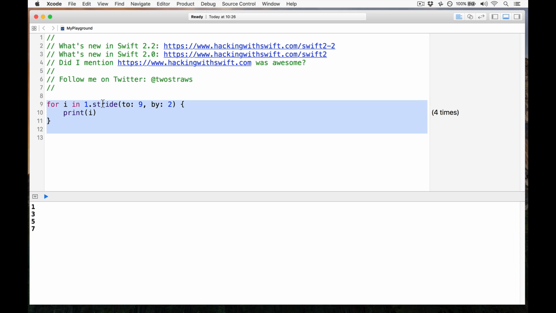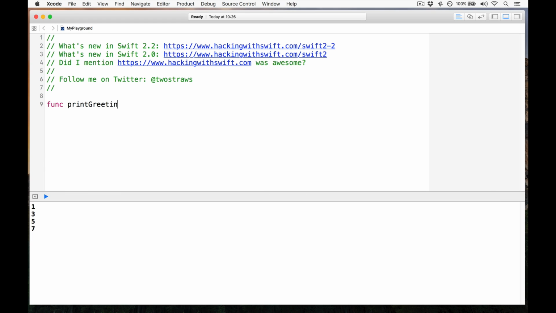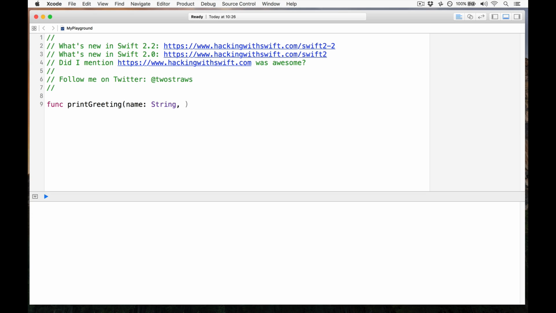But in Swift 2.2, this has changed slightly to be better because you can now use a wider variety of names for your argument labels. Things that were previously reserved are now mostly not reserved. I'll give you an actual example. We'll do func printGreeting using name as a String again, and we want to repeat this greeting a number of times.